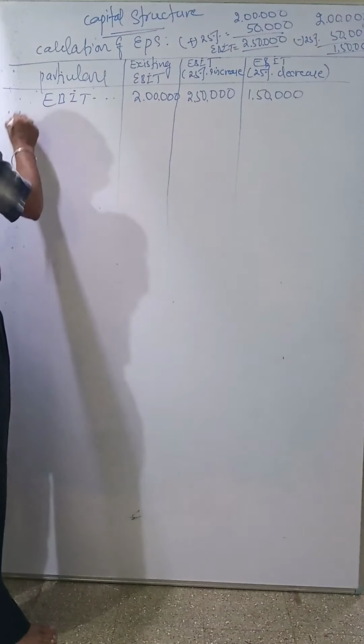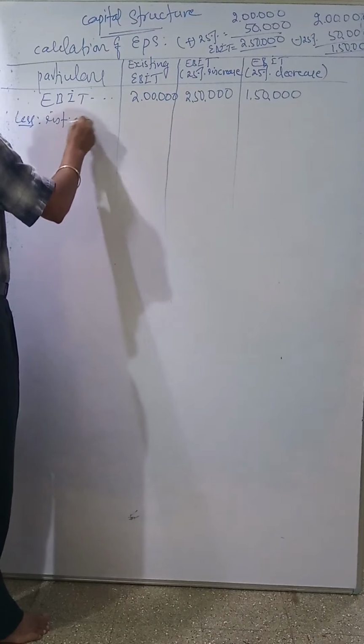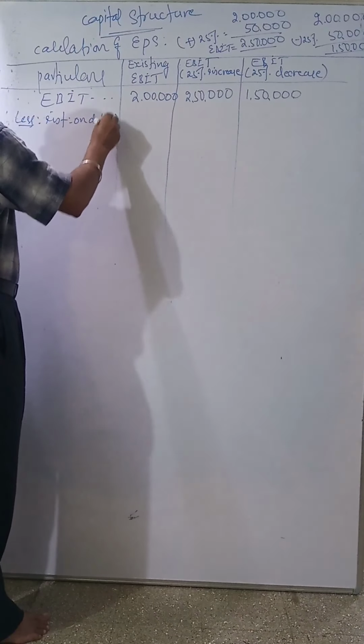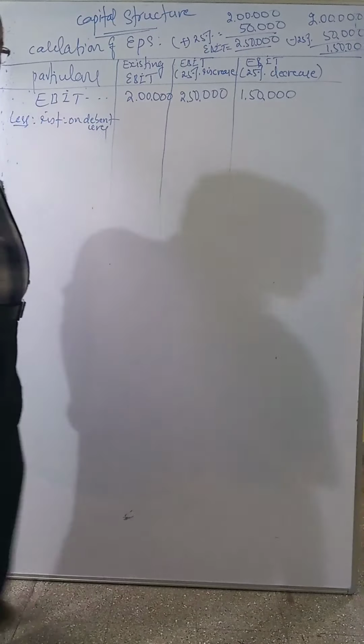What is this? Less interest. Interest on what? Debentures. In this question, interest on debentures is given. The question gives 10% debentures of rupees 6 lakh, so you have to calculate interest: 6 lakh debentures into 10 divided by 100. So you will get 60,000 interest.